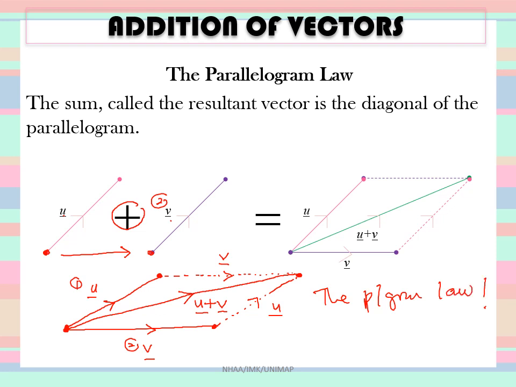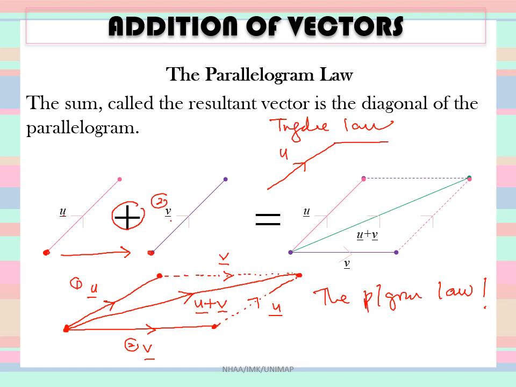You use this method, connecting the initial with the initial. So look carefully at the direction of this vector. For the first law, which is the triangle law, this is the U, right?